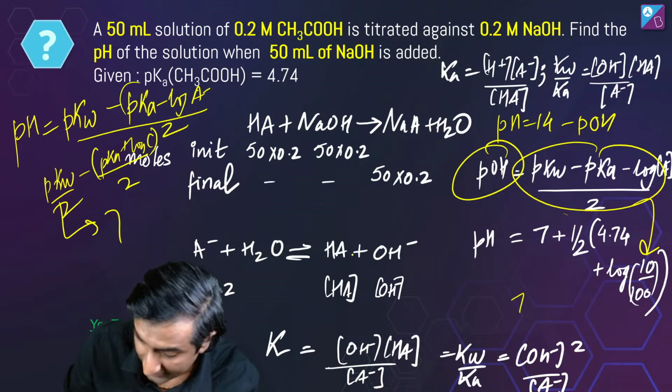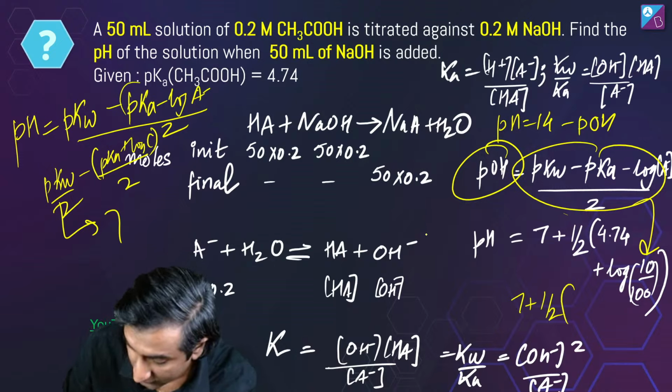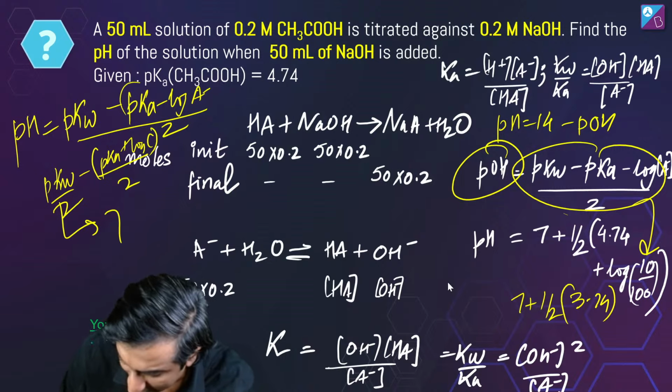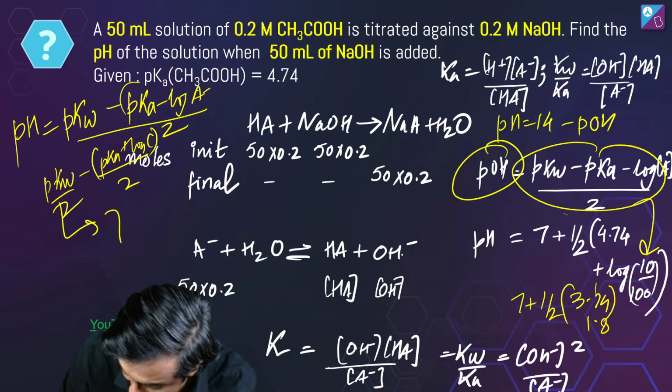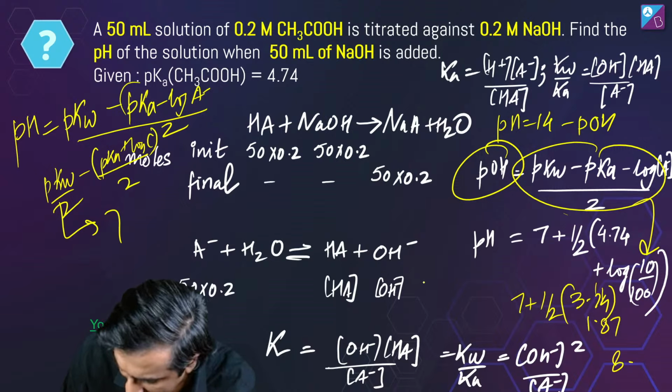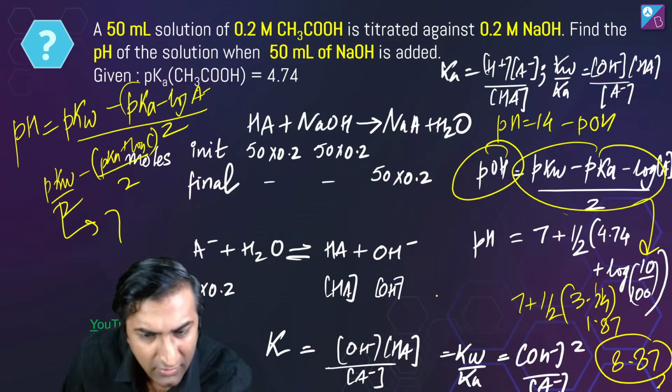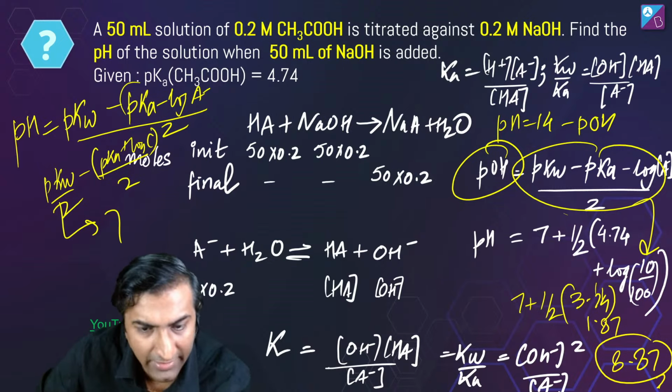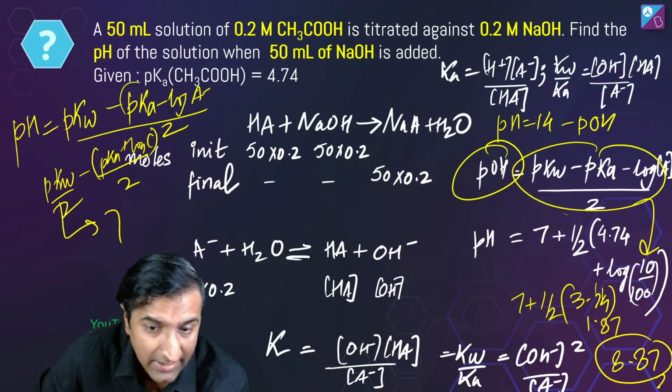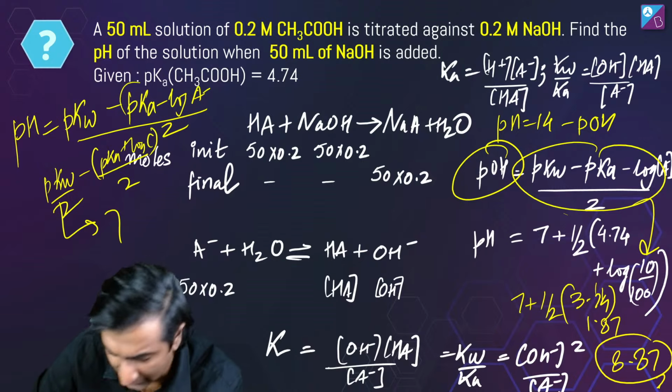This will be 7 plus half of log 10 by 100, that is -1. 3.74, so half of it is 1.87. So 8.87. Is that what you got? Yes, Yuvraj? All right, beautiful. Good job, focused. Awesome. Lovely. We are done. Yeah, you got 8.37.